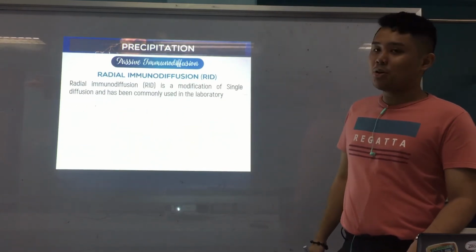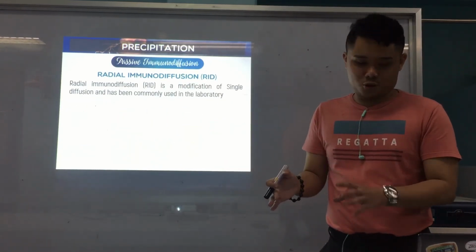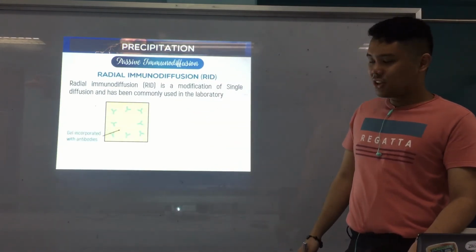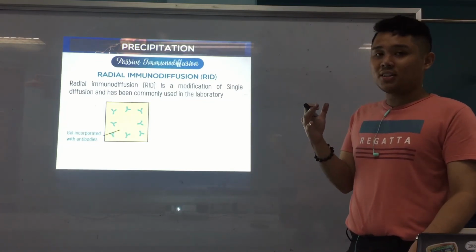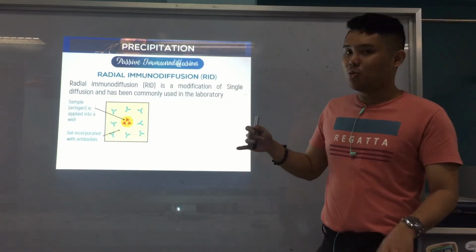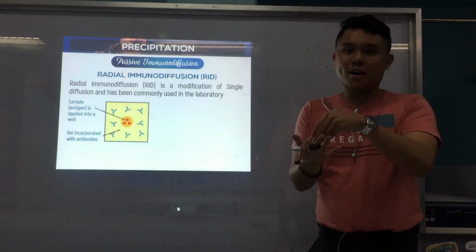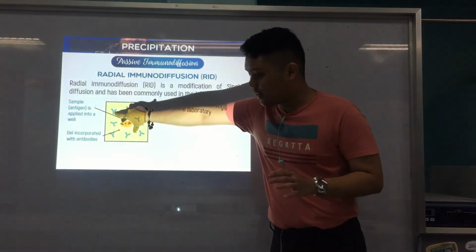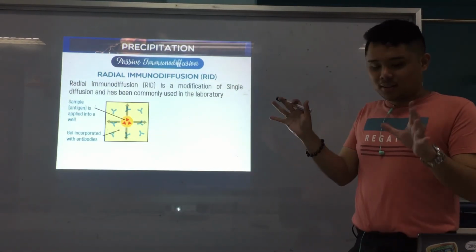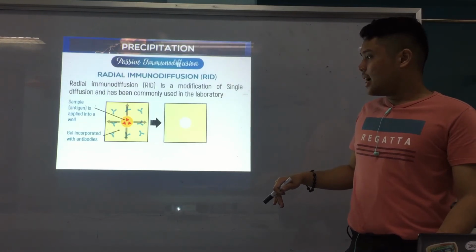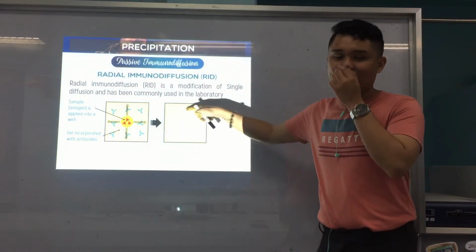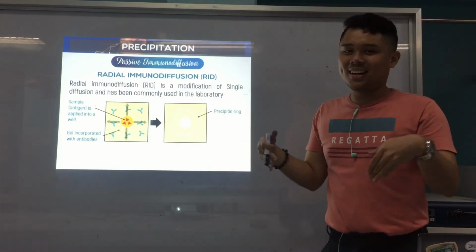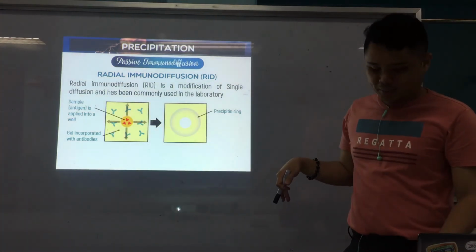And now we go to radial immunodiffusion, which is a modification of the single diffusion. Why is it radial? You have a gel, usually square. The gel contains, again, the antibodies. Your unknown here is your antigen. So you put a well, you make a hole or depression in the middle, and then you put your antigen there. It diffuses outwards, forming a radial precipitin ring in the shape of a circle. That's why the test is named radial.